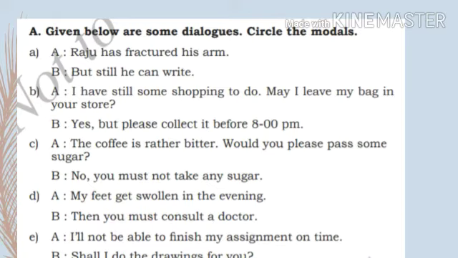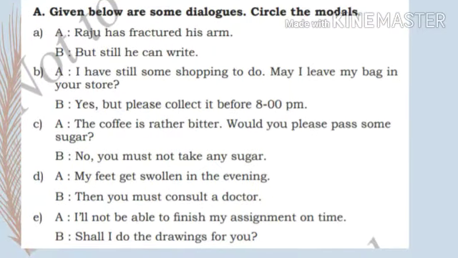So is there any modal? Yes, there is. May is a modal. Then the second one, B: yes, but please collect it before 8 p.m. Okay, please collect it before 8 p.m. Is there any modal in this sentence? No. So you just find out from these three, C, D, E, some modals. If you see one, you just circle it.